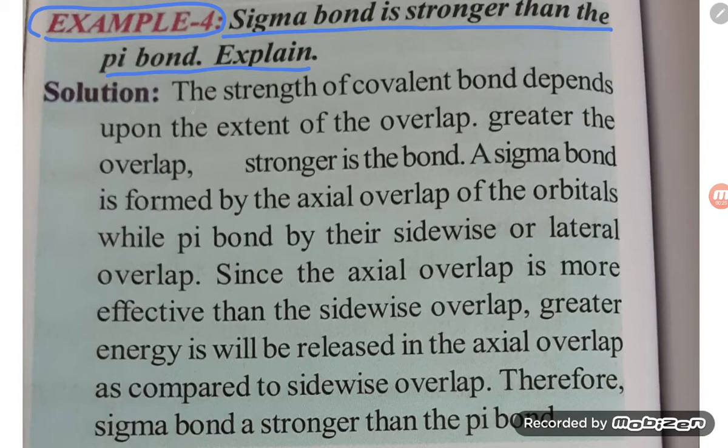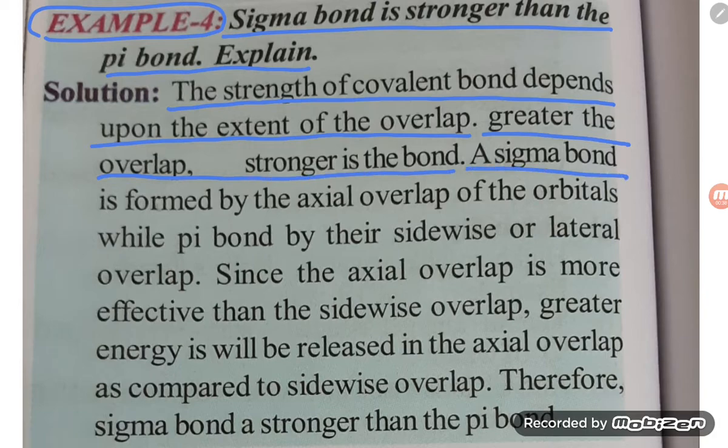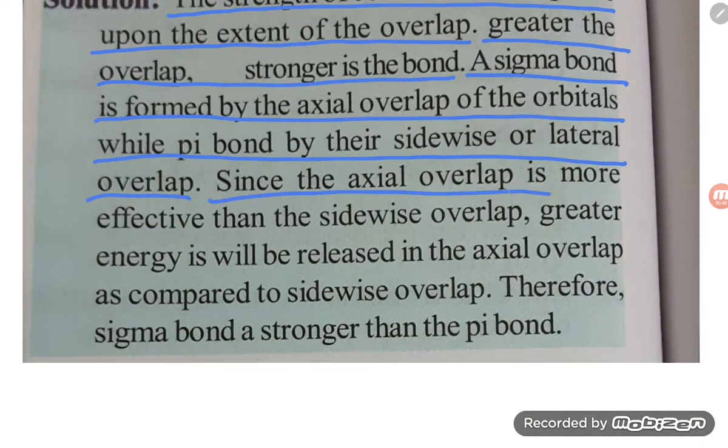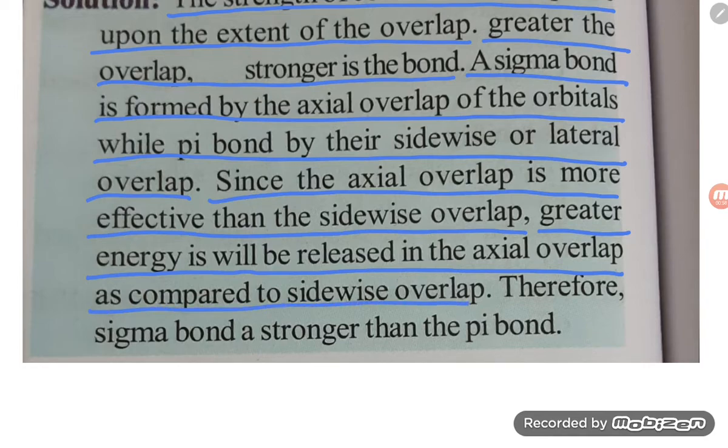But let us read out the slides and then find out the answers. The strength of covalent bonds depends upon the extent of overlapping. Greater the overlap, stronger is the bond. A sigma bond is formed by the axial overlap of the orbitals, while the pi bond is formed by the sidewise or lateral overlap. Since the axial overlap is more effective than the sidewise overlap, greater energy will be released in axial overlap as compared to the sidewise overlap. Therefore, sigma bond is stronger than the pi bond.